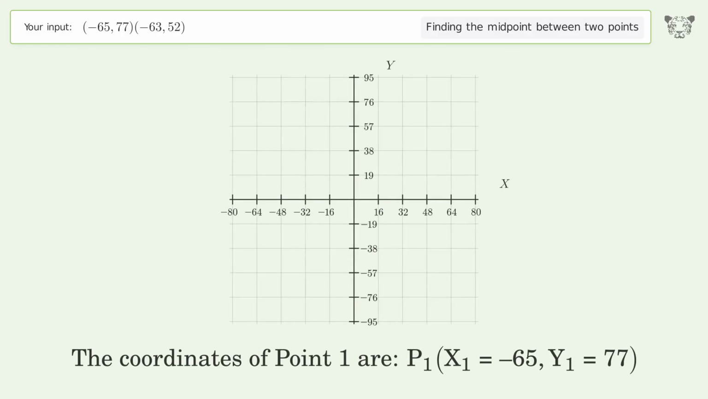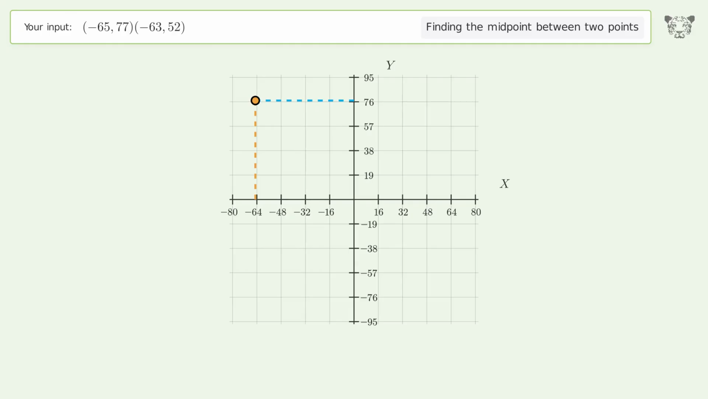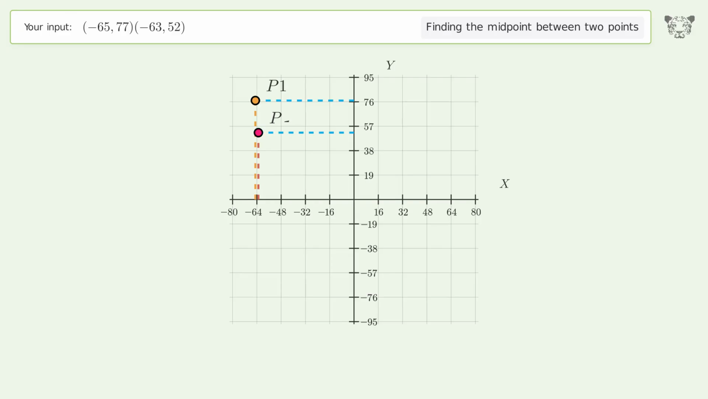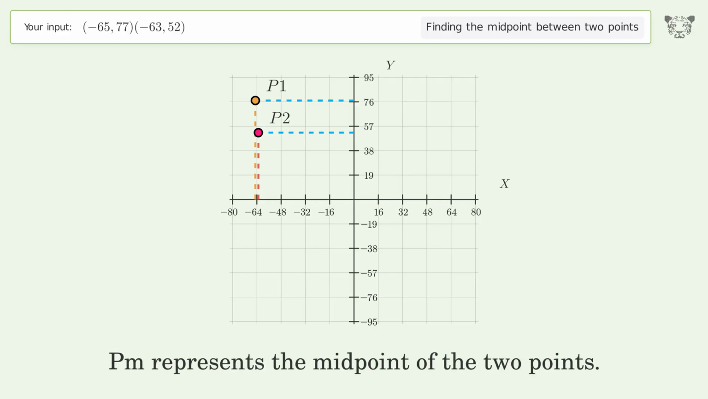The coordinates of point 1 are, x1 equals negative 65, y1 equals 77. The coordinates of point 2 are, x2 equals negative 63, y2 equals 52. PM represents the midpoint of the 2 points.